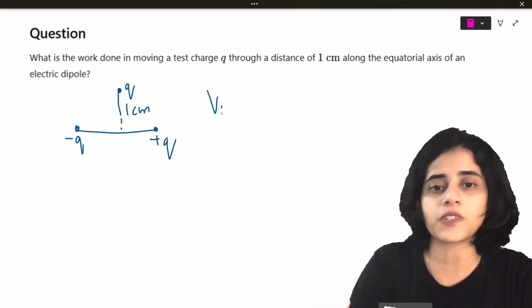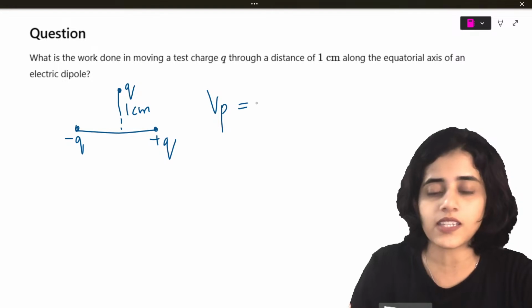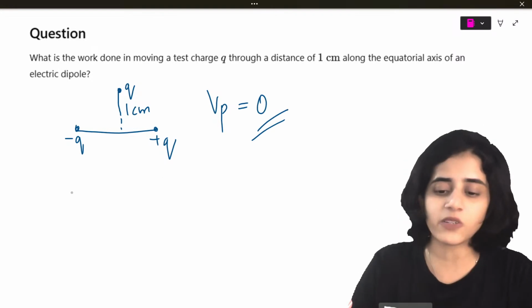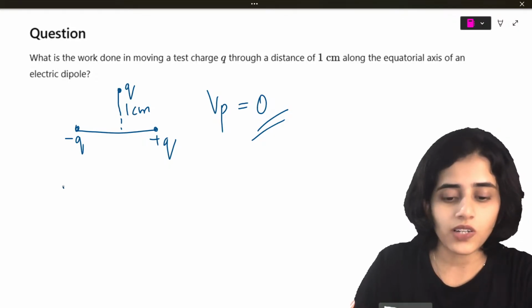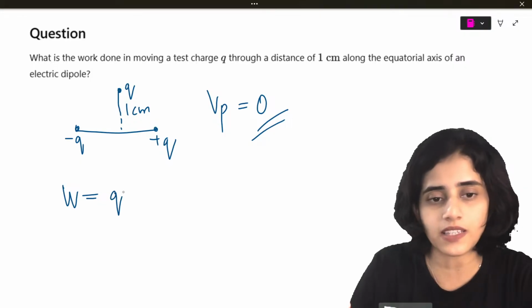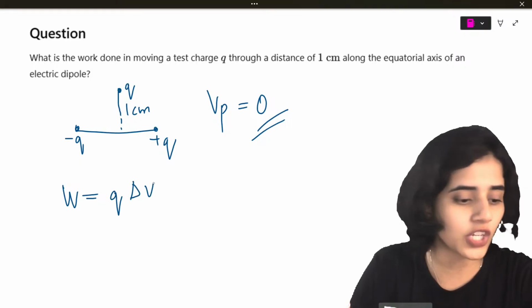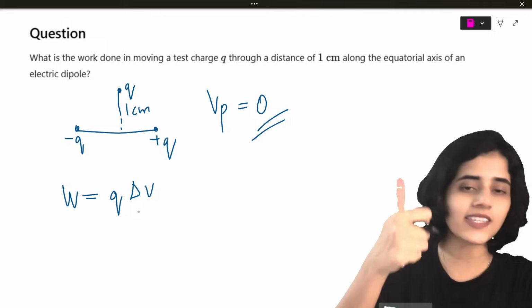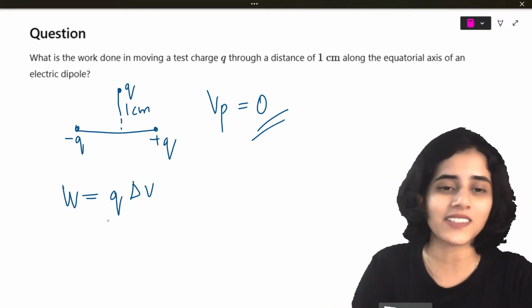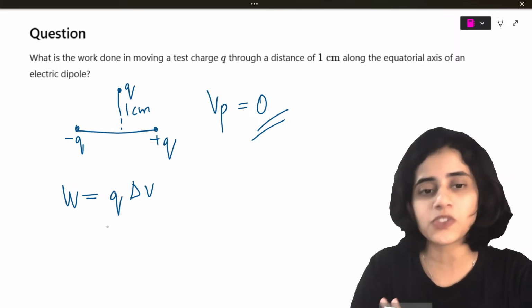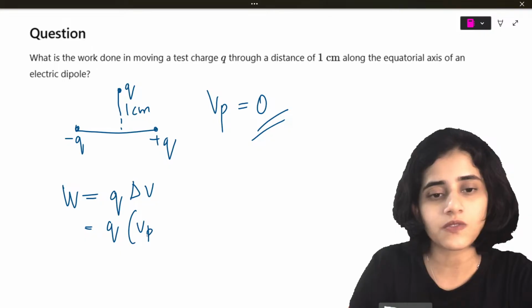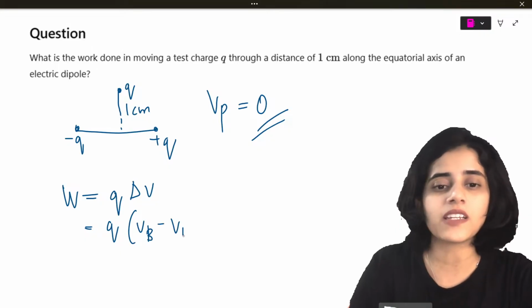So what is the electric potential? Without doing any step, I can say the electric potential is 0 because it's equatorial. But let me do the steps also. The work done in moving the charge is basically Q times the change in potential. Yes, Dylan, 0. Very good. So it's Q times V, let's say VB minus VA.